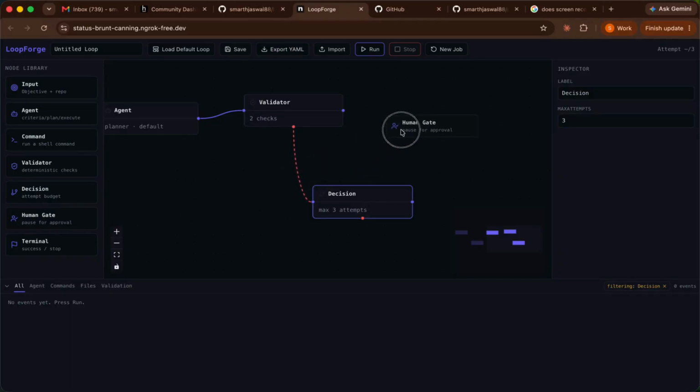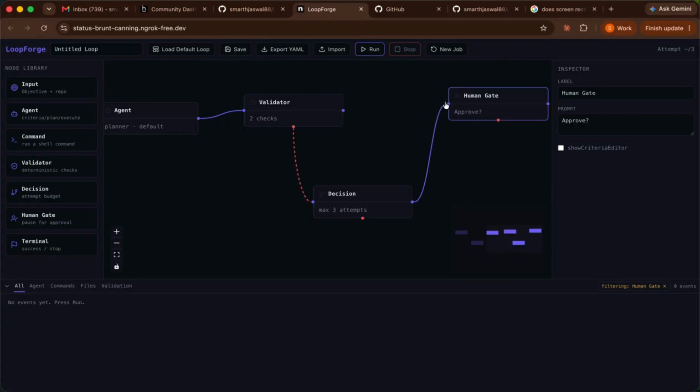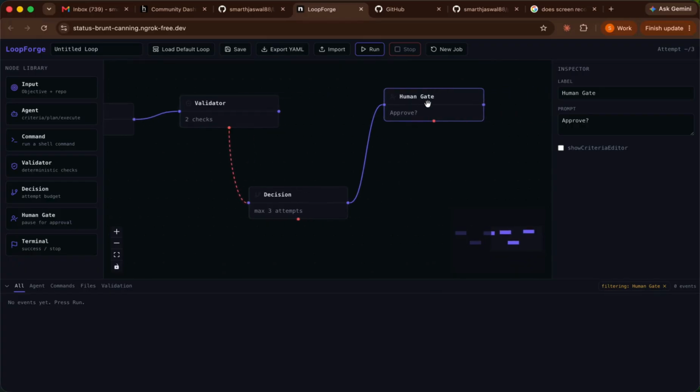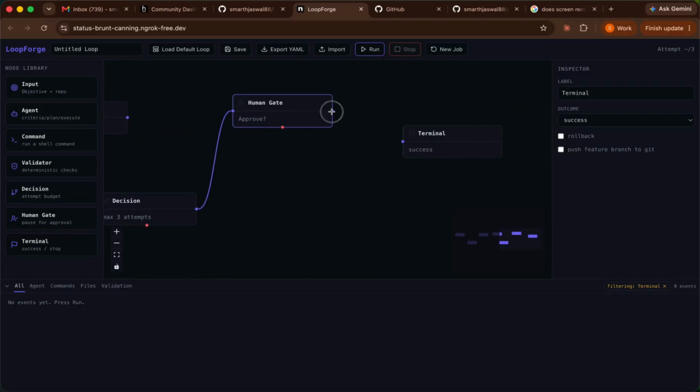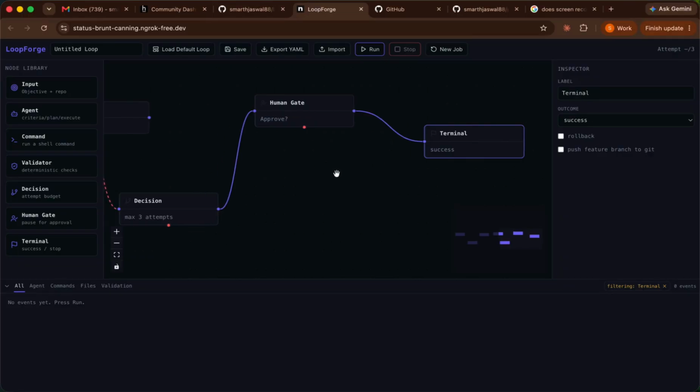And after this, I can add a human gate over here, where the decision can be taken by a human, right. A prompt will be shown to the human, like whether they want to approve or not. Then at last we can add a terminal here, where if we want to do any terminal activity, let's suppose using git remote, we want to raise a PR on GitHub of the changes, we can easily do that.